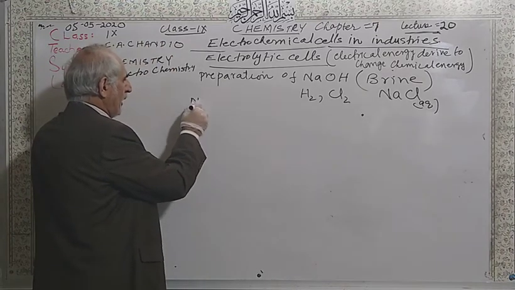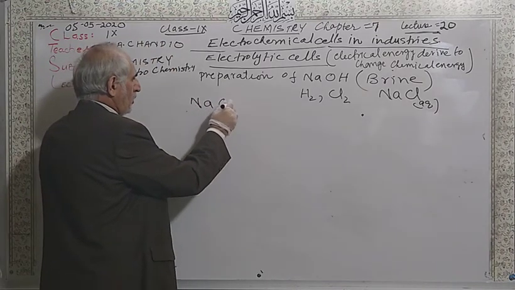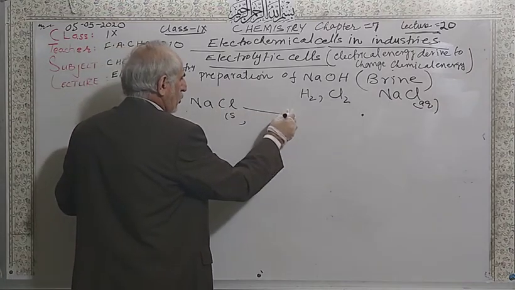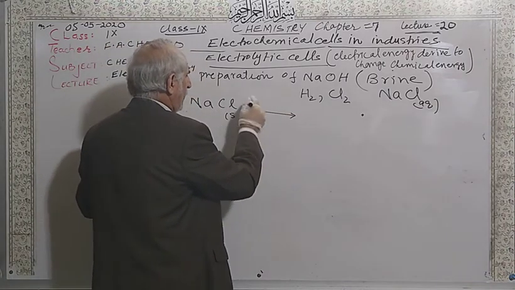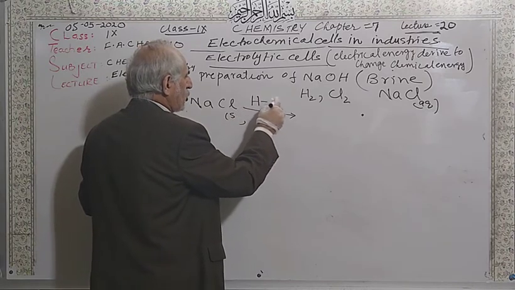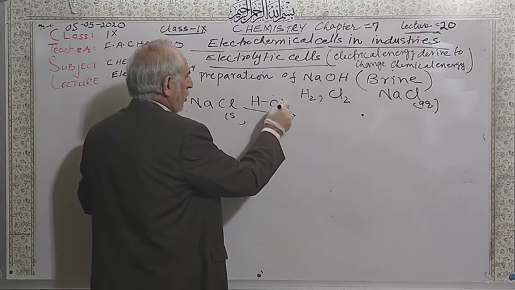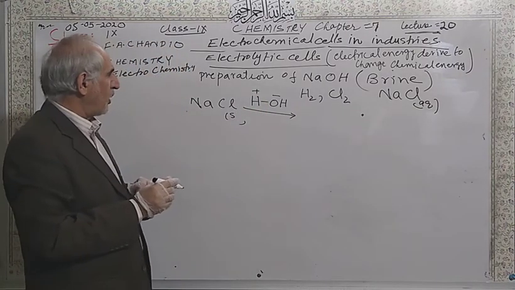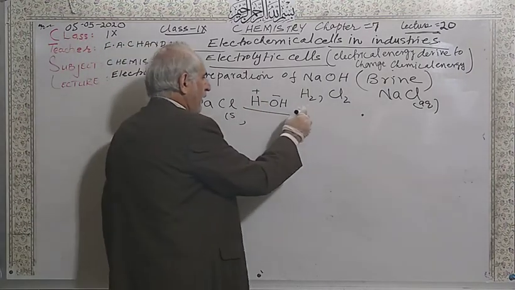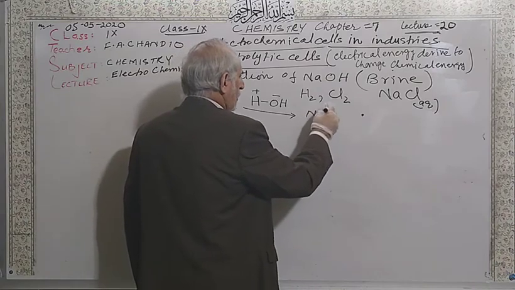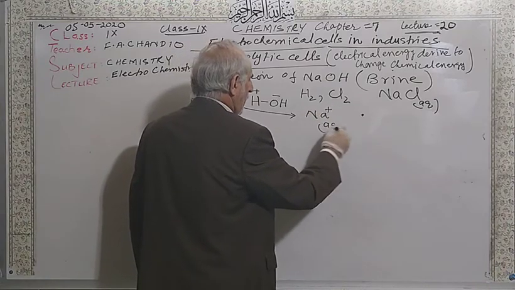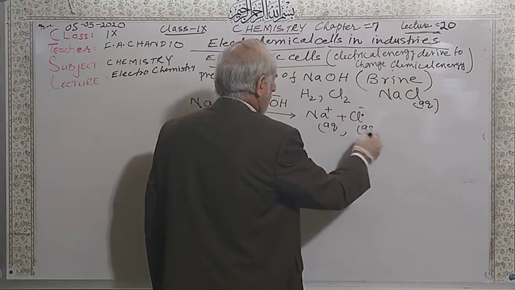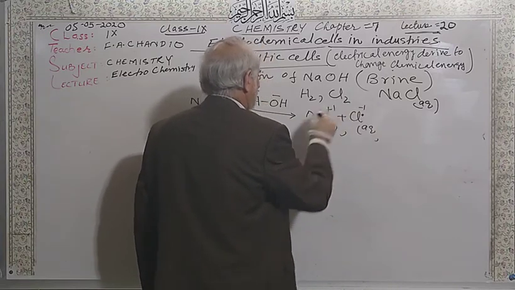This is sodium chloride, solid, dissolved in water. Water also dissociates into positive and negative ions: hydrogen ion and OH ion. And sodium chloride gives sodium ions in aqueous solution and chloride ions in aqueous solution.